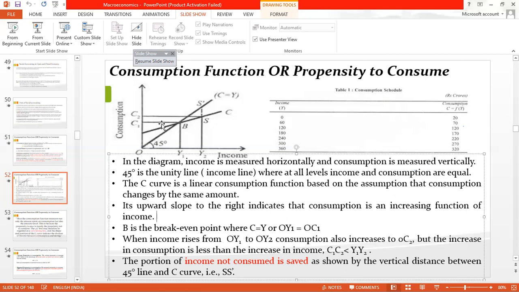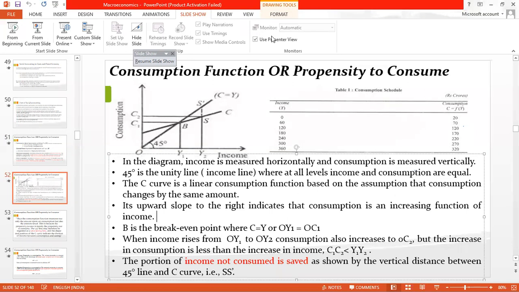Below this point B, your consumption was more and your income was less. But above this point B, your income is more and consumption is less. Let me highlight this area.